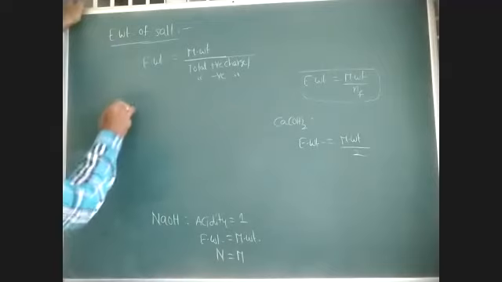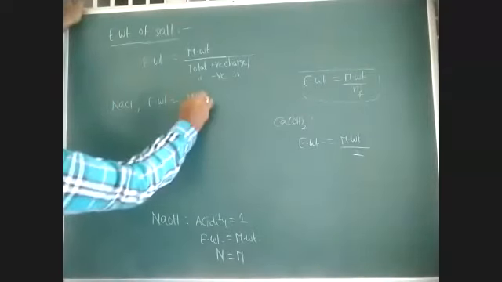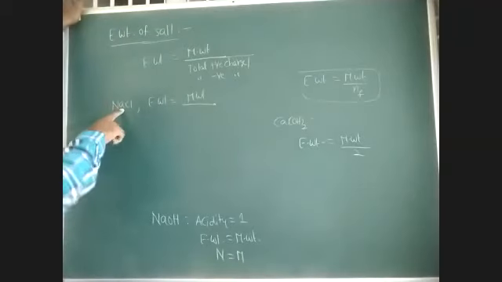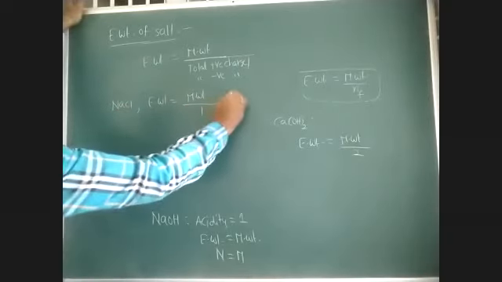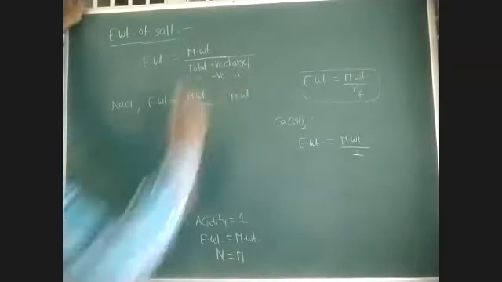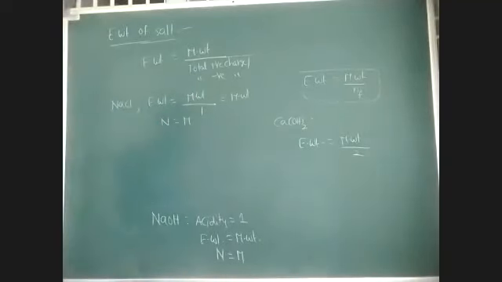For example, NaCl. So equivalent weight is equal to what? Molecular weight by total positive charge. Total units of positive charge: plus 1 unit. Here 1 unit of negative charge is there. So molecular weight by 1. So both are the same. Normality and molarity are the same for NaCl, KCl.